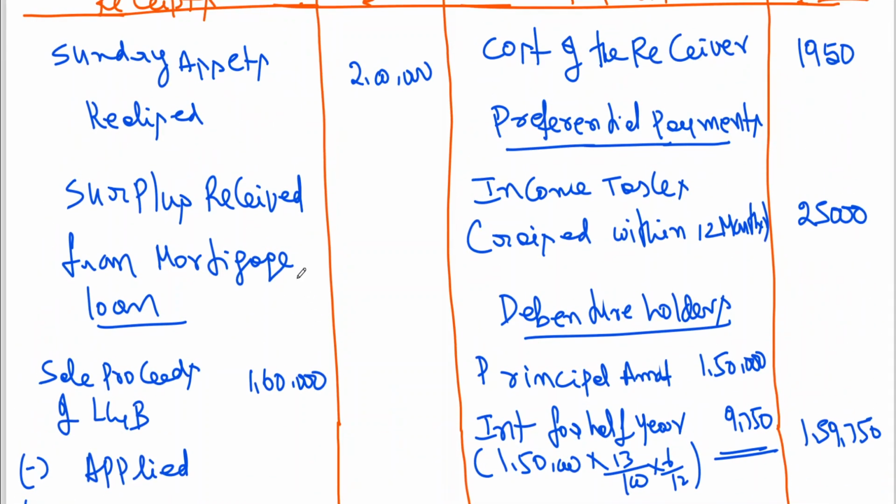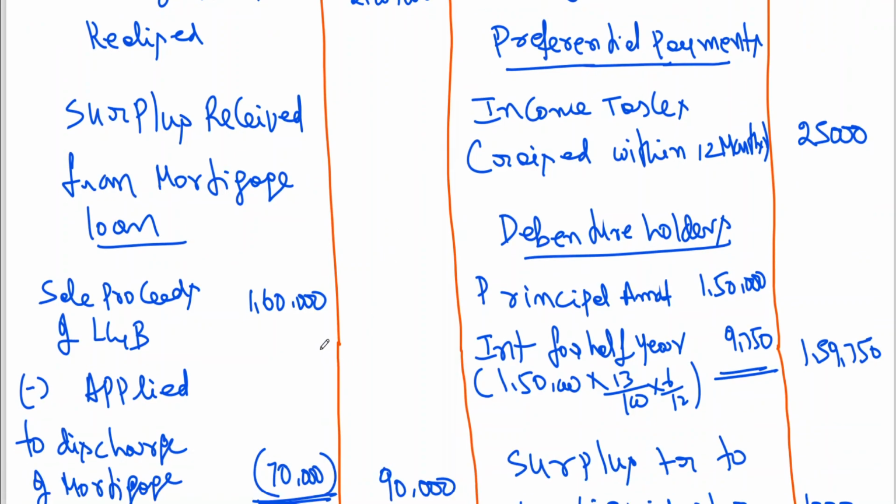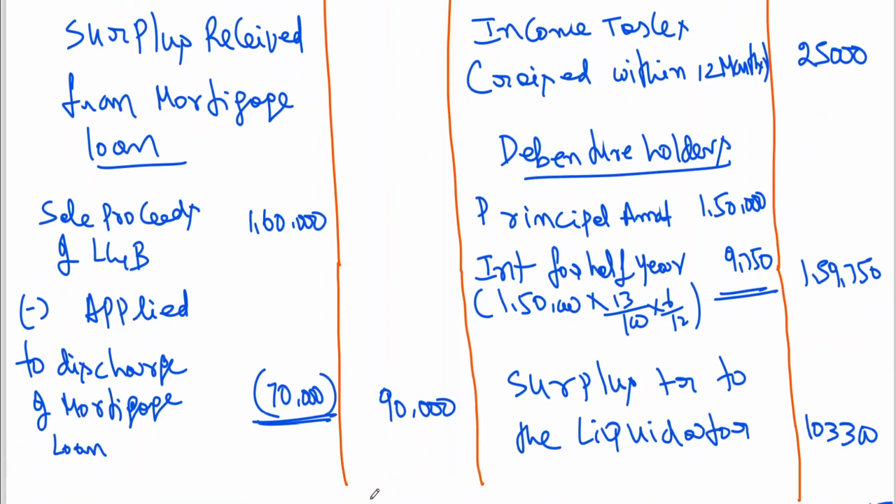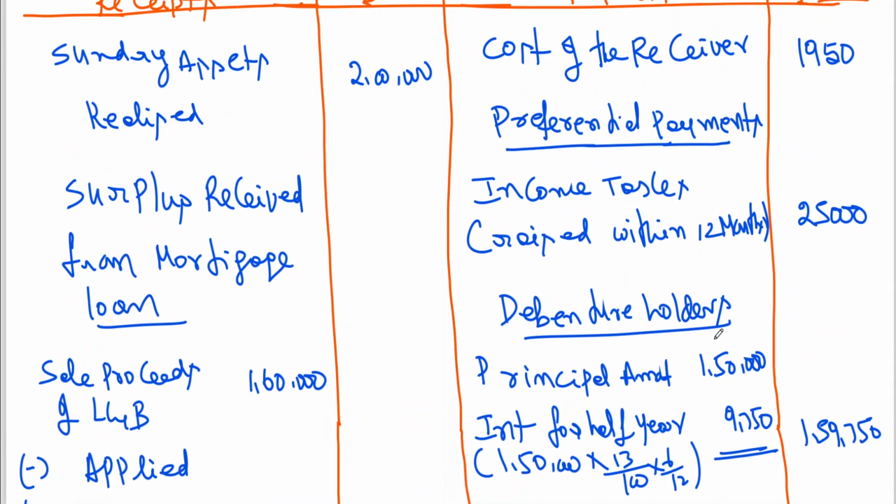These are the assets realized by receiver, sundry assets realized, and then land and building also realized. But on that, since loan is there, after clearing the loan, 90,000 is the amount available. Now, prior to making payment to debenture holders, first you need to meet the cost of the receiver's expenses or remuneration. In this problem, we don't have any remuneration for the receiver. Sometimes we'll be giving remuneration. If that is the case, according to the instruction, you need to calculate it on sundry assets realized and on land and building realized. If that instruction is given, you know how to calculate. So in this problem, there is no remuneration.